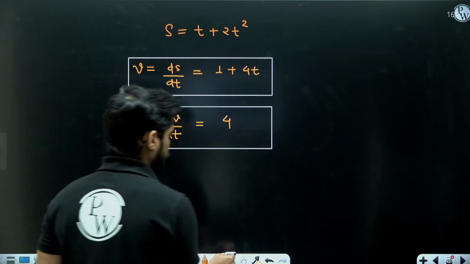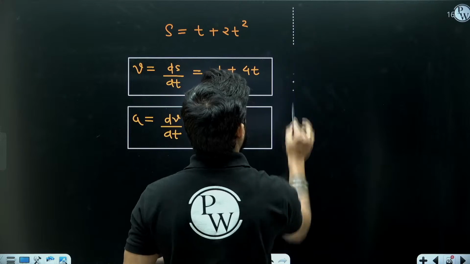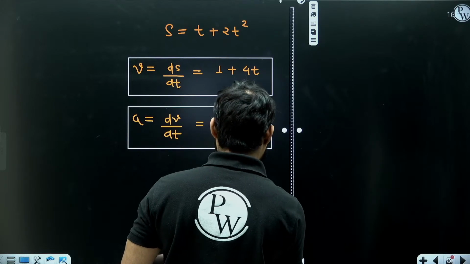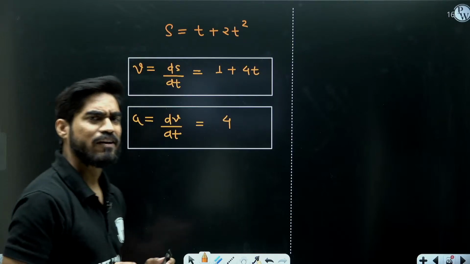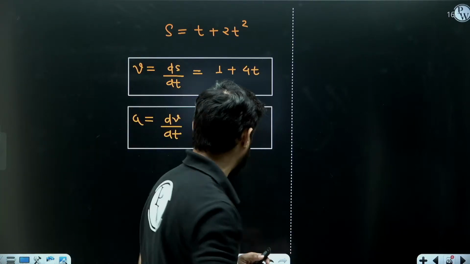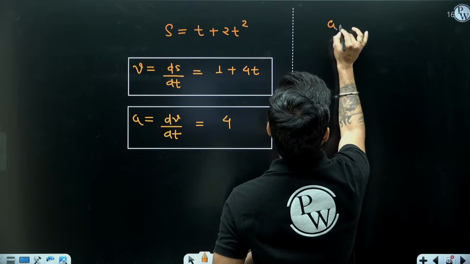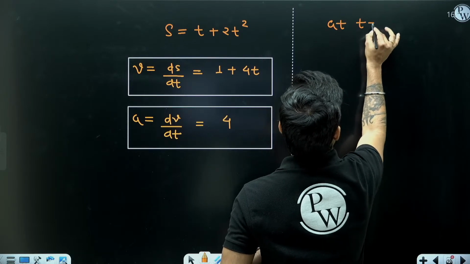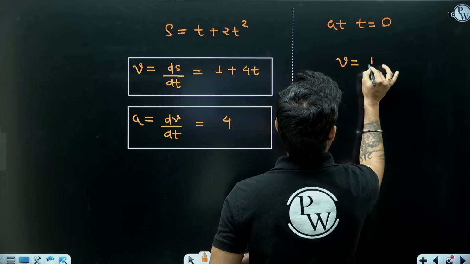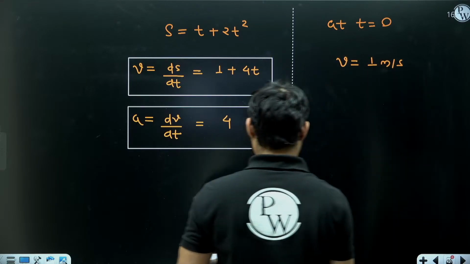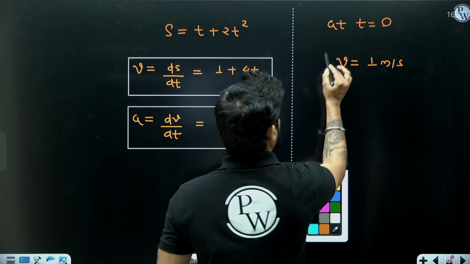Now the first statement is initial velocity is 1 meter per second. Initial velocity means at t equals 0. That was the initial time. So at t equals 0, v will be 1 meter per second. So this is absolutely correct statement.